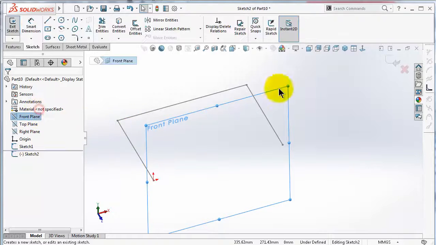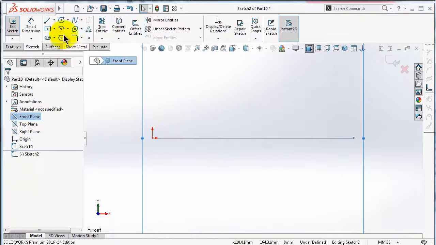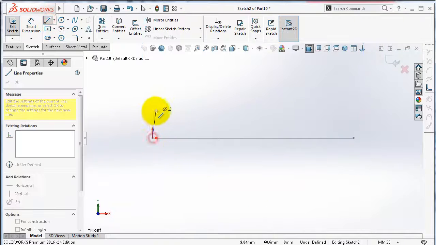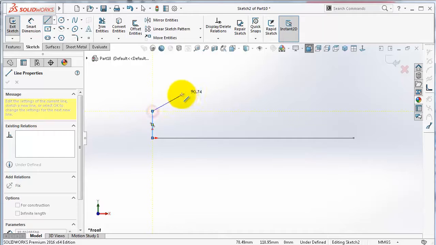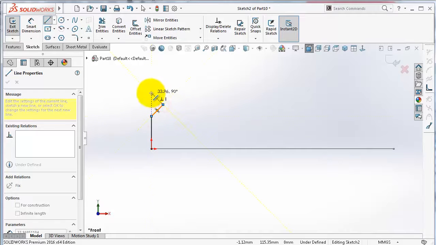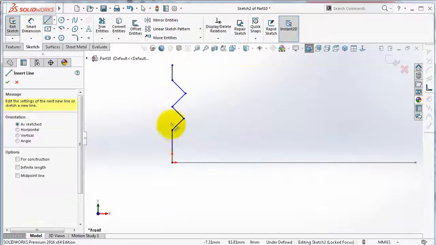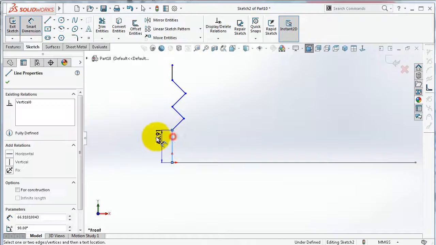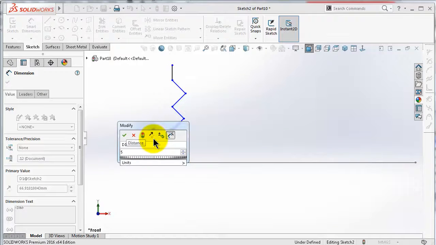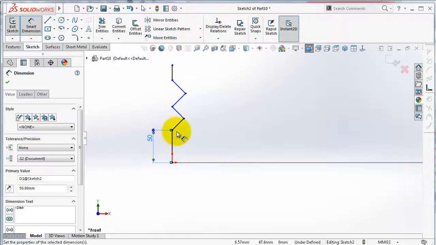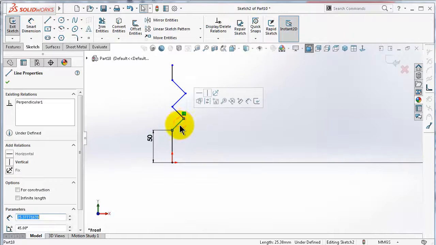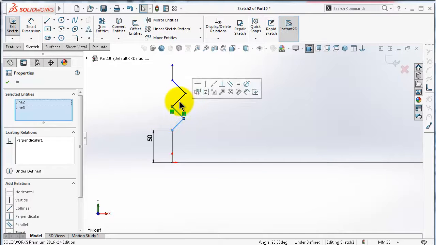So select the front plane, normal to, and let's make this shape or this profile, and let's define it 50, and let's add some relation.